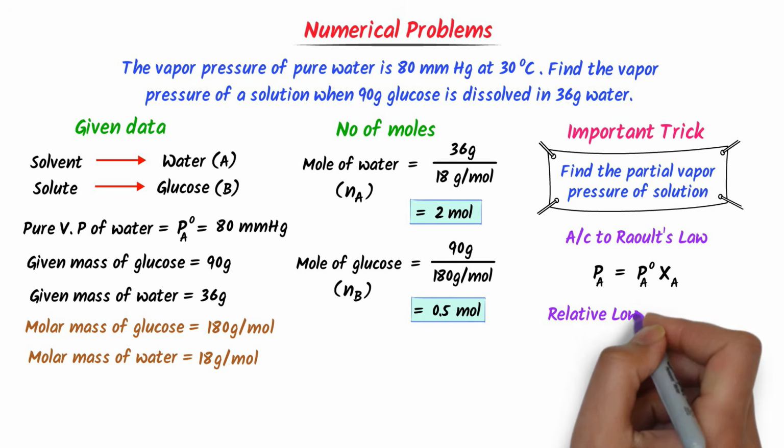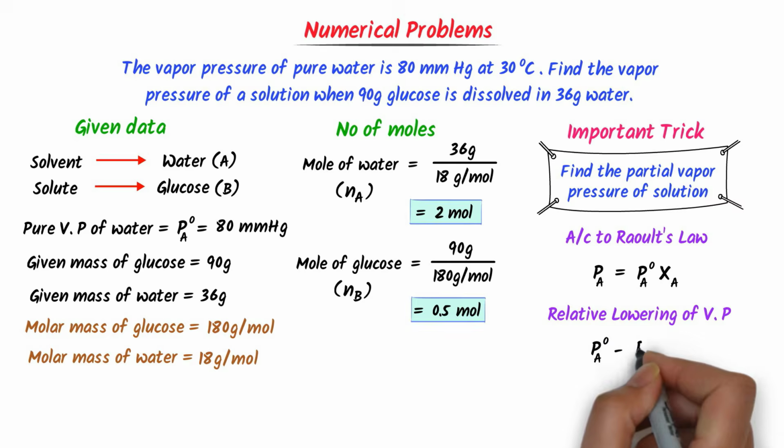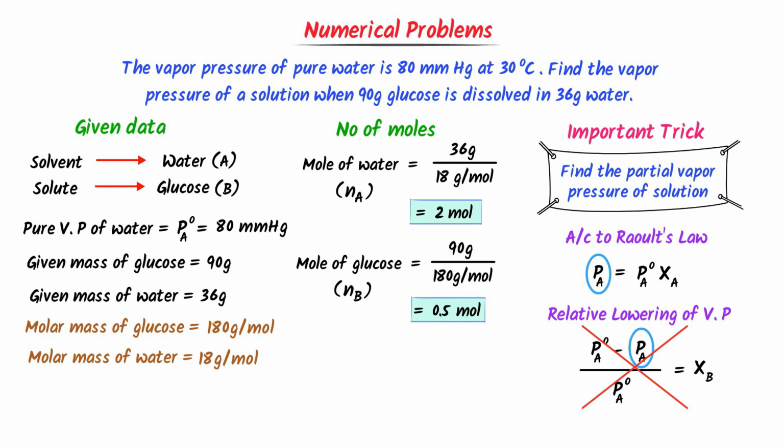And according to relative lowering of vapor pressure, mole fraction of solute is equal to Pa naught minus Pa upon Pa naught. We can see that partial vapor pressure of water in a solution is Pa here and Pa there. Remember that we will never use this formula because it is too lengthy. Rather, we will use Raoult's law in order to get a quick answer.